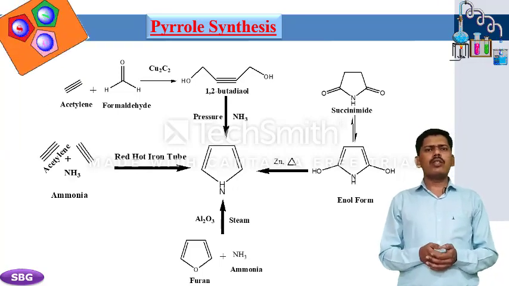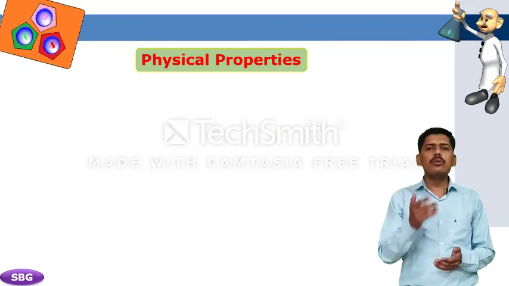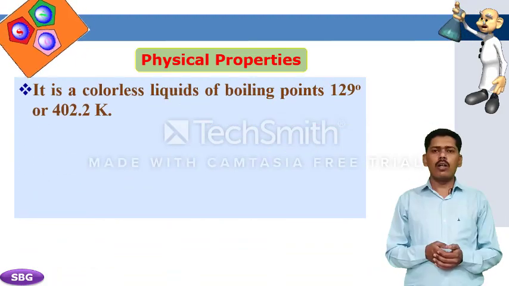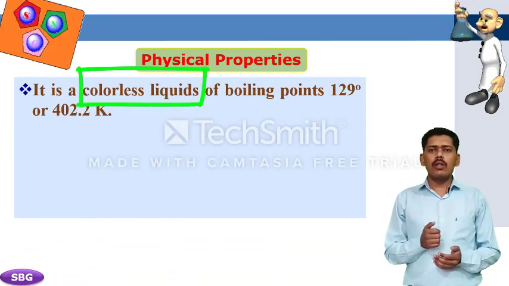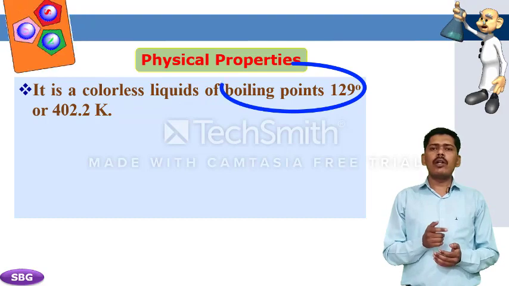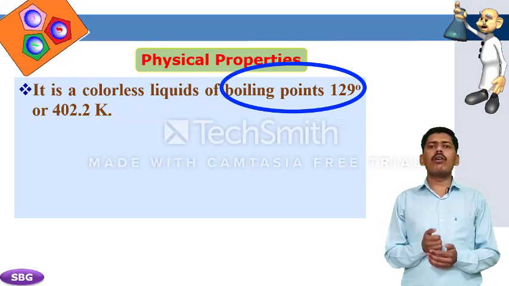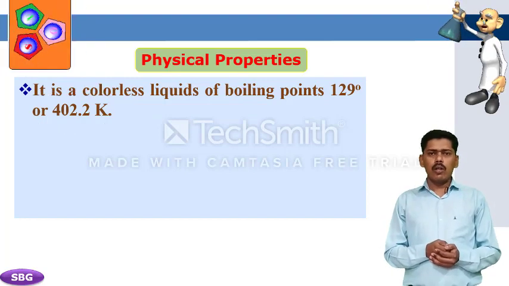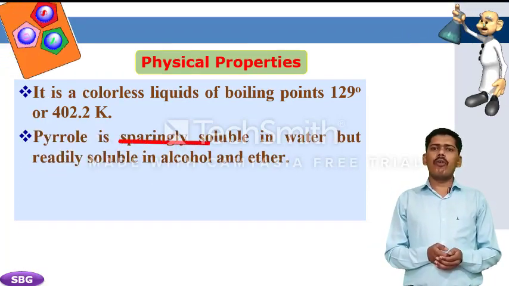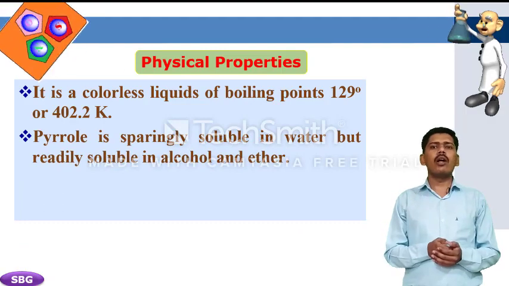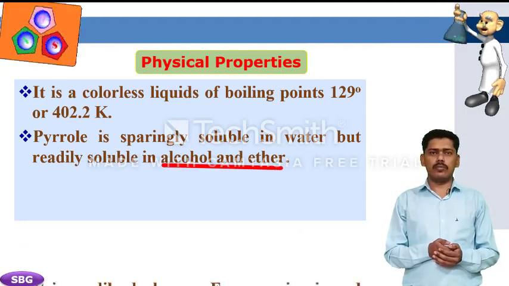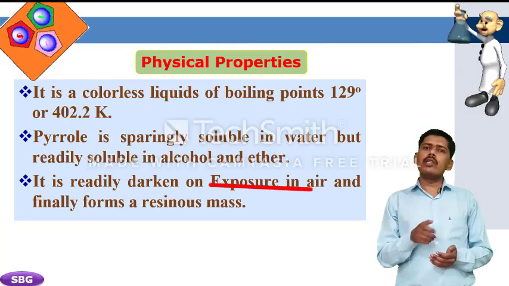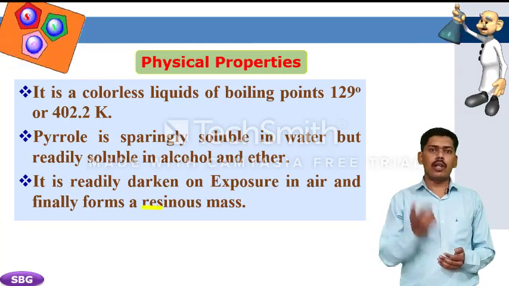Now we have synthesized pyrrole, but we have to know the physical properties of the prepared product. Pyrrole is a colorless liquid of boiling point 129 degrees Celsius or 402.2 Kelvin. Pyrrole is sparingly soluble in water but readily soluble in alcohol and ether. It readily darkens on exposure to air and finally forms a resinous mass.